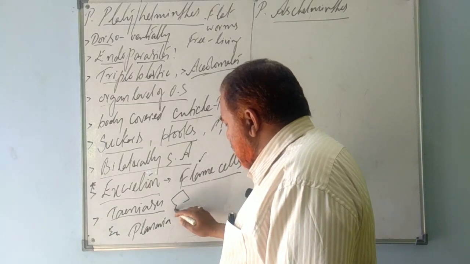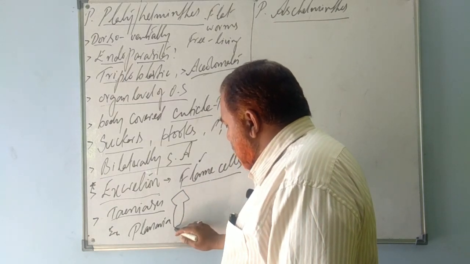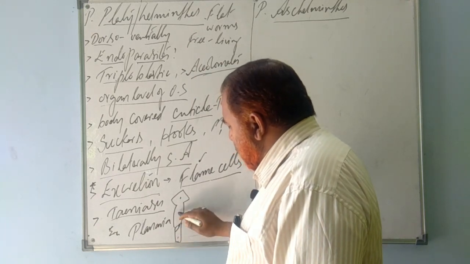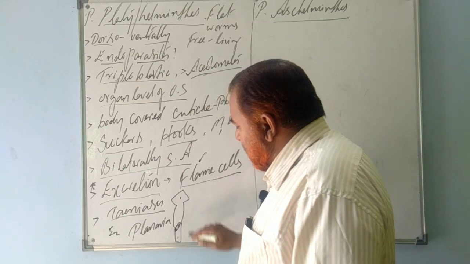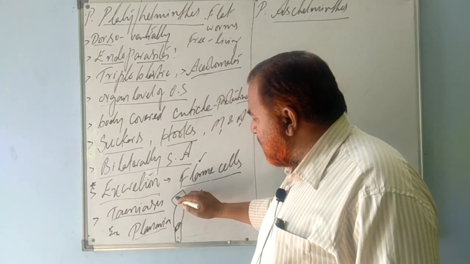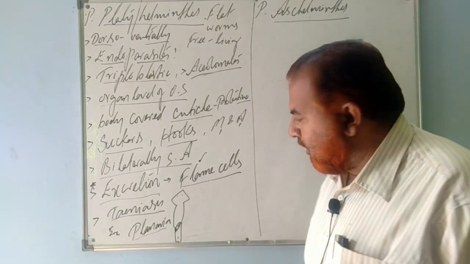Planaria is dorso-ventrally flattened. The animal is dorso-ventrally flattened like this. The mouth will be here, and the anus will be here, where there is an opening. So this animal is known as planaria. It is a very rough diagram, just to understand how they look.